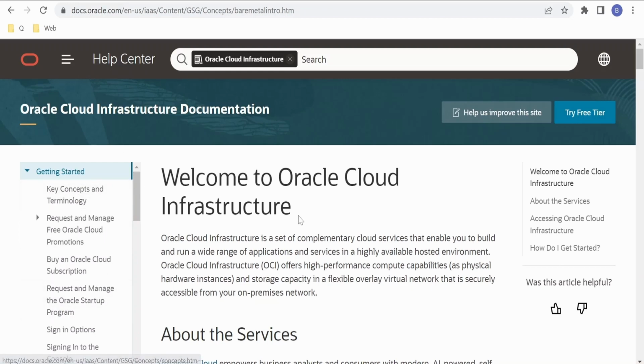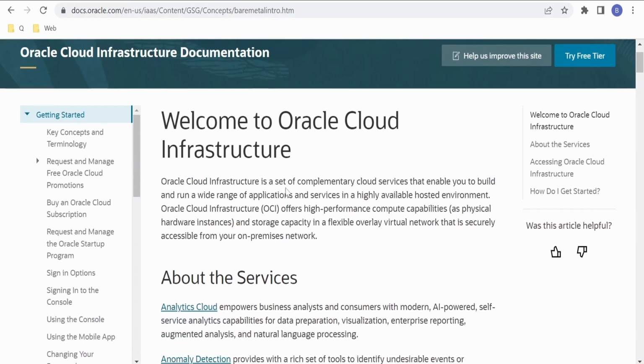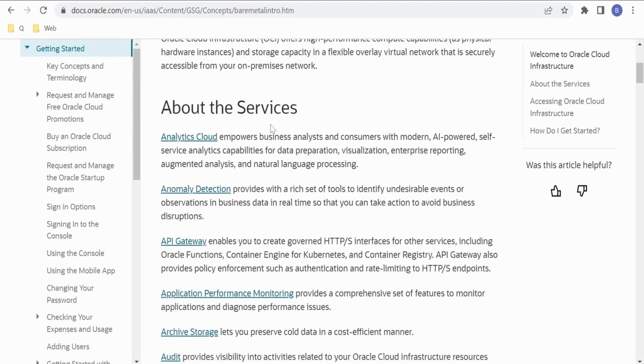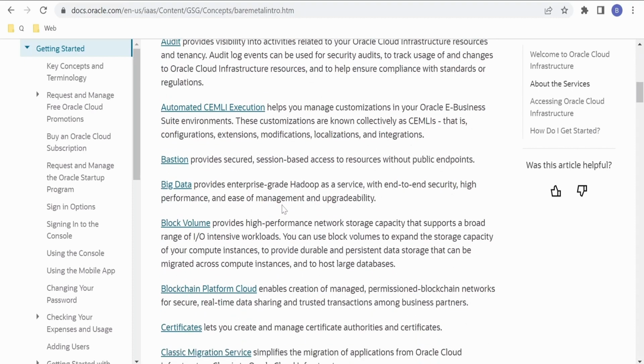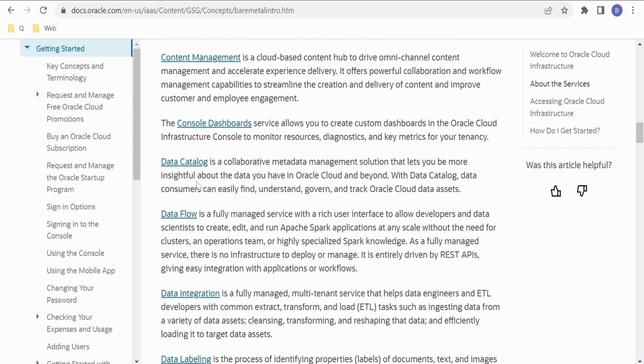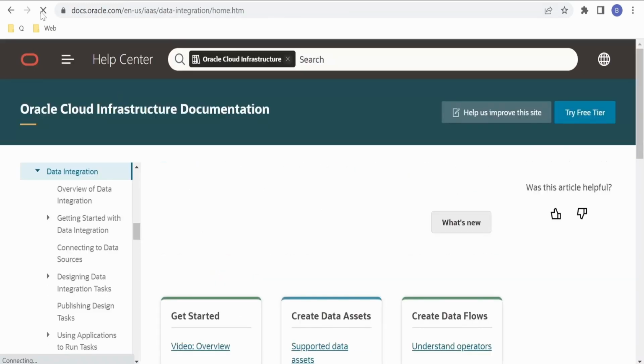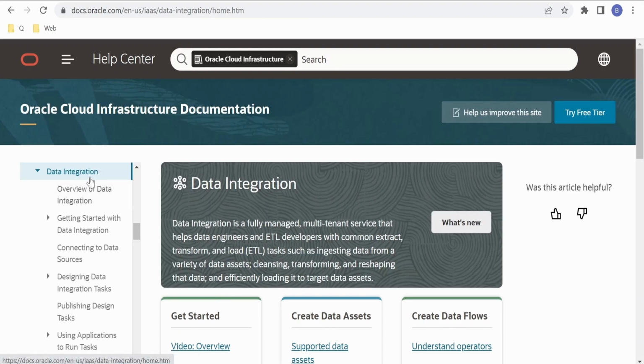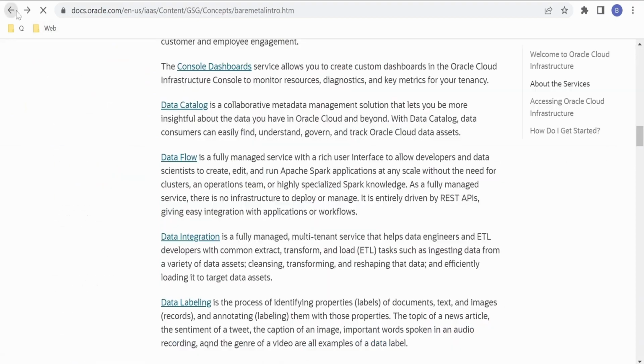Now if you click on Getting Started, there is a Welcome to Oracle Cloud Infrastructure heading, and under that there is a short description of OCI. That is, OCI is a set of complementary cloud services that enable you to build and run a wide range of applications and services in a highly available hosted environment. You can have a look at the services which are offered by OCI at a high level over here. In order to know in detail about any service, just click on the hyperlink provided in this documentation, and it will take you to the page where documentation is available for each and every individual service.